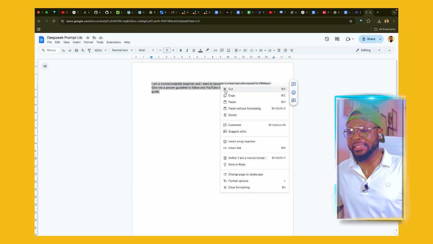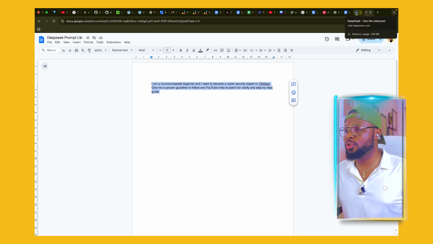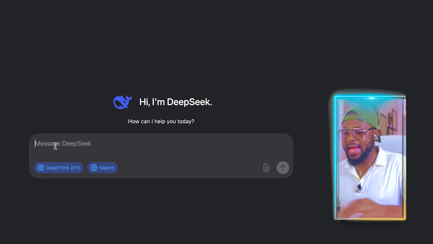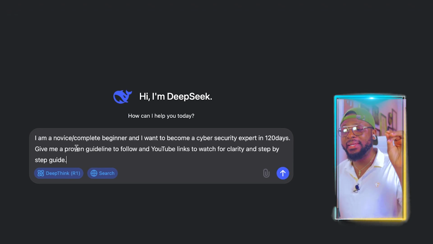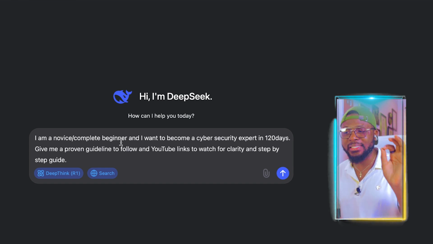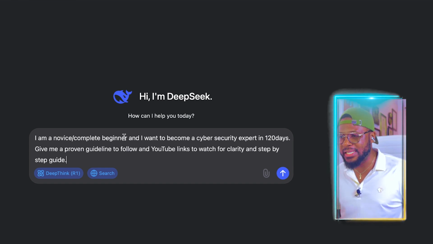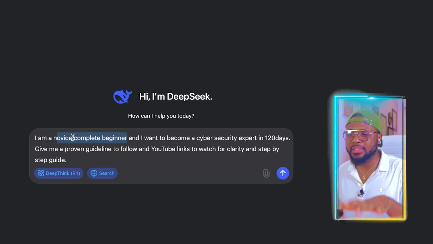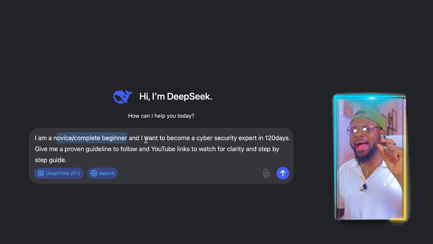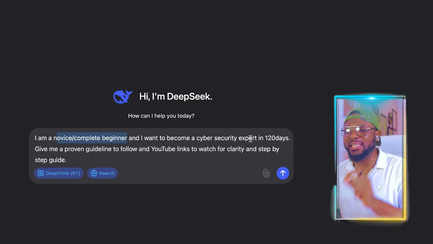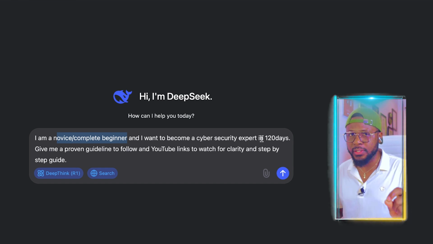So now that I've copied the prompt, I'm going to jump back to Deepseek and paste the prompt like this. And the prompt is simple. I am a novice / complete beginner. Now, this is very important that you state it so that it understands that you don't know anything about whatever you want to learn, right? So you must add this, novice / complete beginner. And I want to become a cybersecurity expert in 120 days.